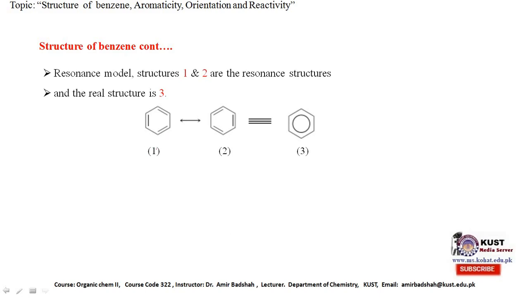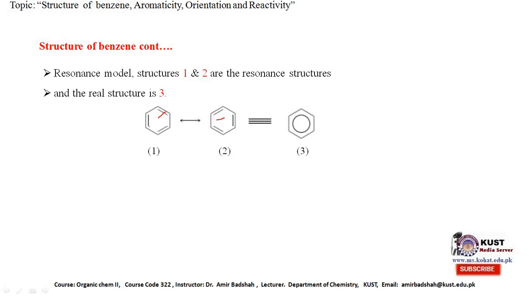According to the resonance model, structure 1 and structure 2 are the resonating structures of benzene. This is structure number 1 and this is structure number 2. Resonating structures are those structures which are not real structures, but show some properties of that structure.